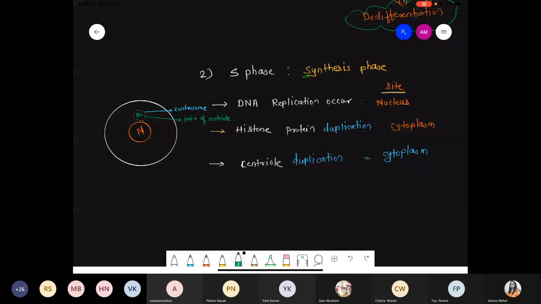Done? Any doubt from this part? Because this is a favorite question: at which phase does DNA get doubled? At which phase will replication occur? Your answer will be S phase.